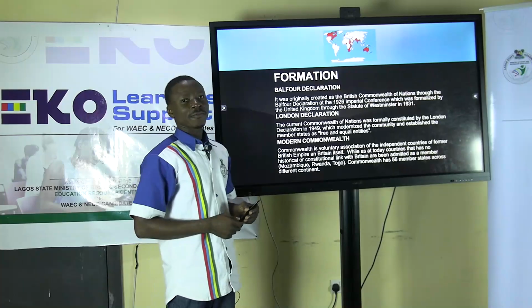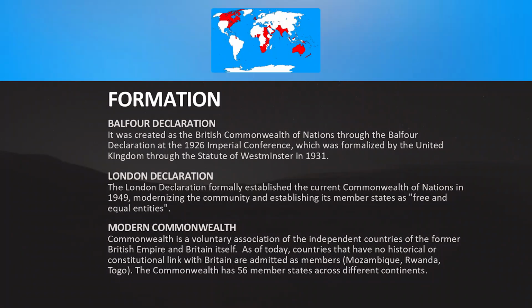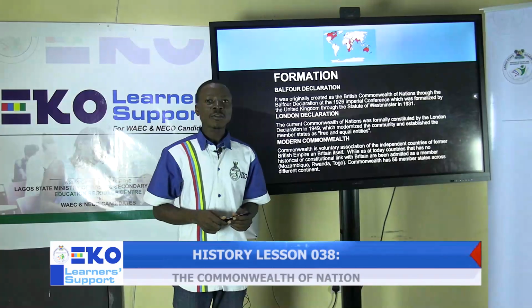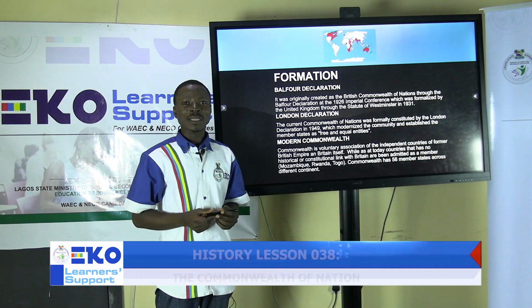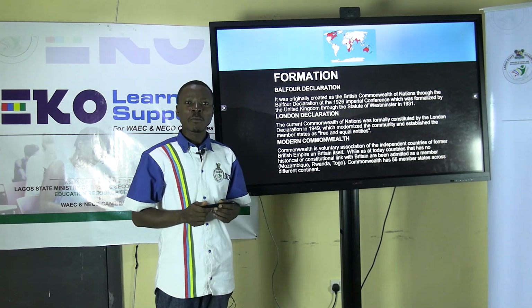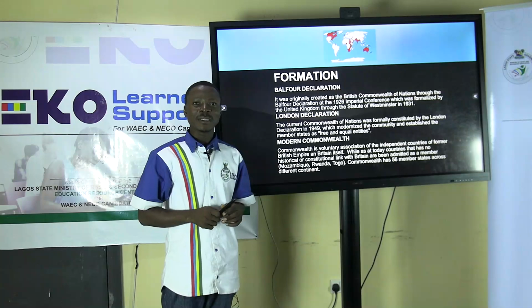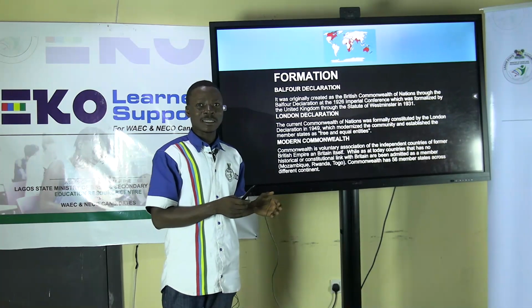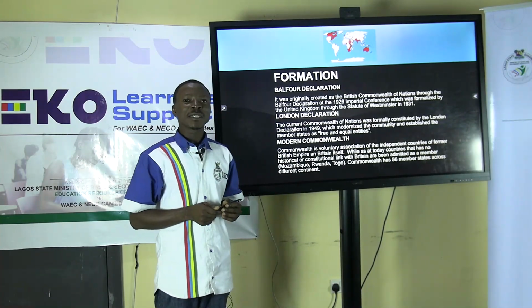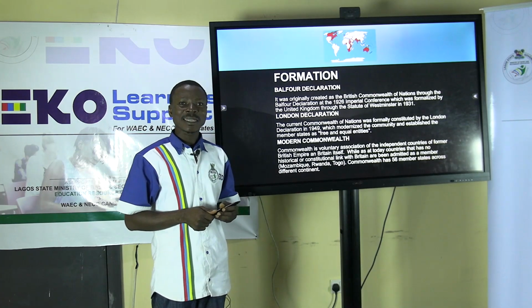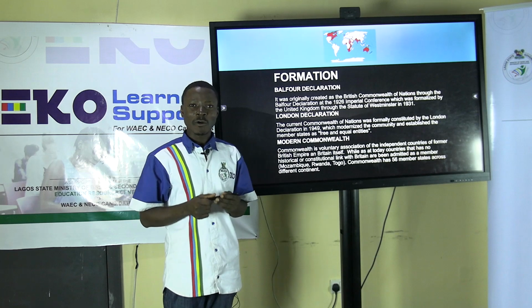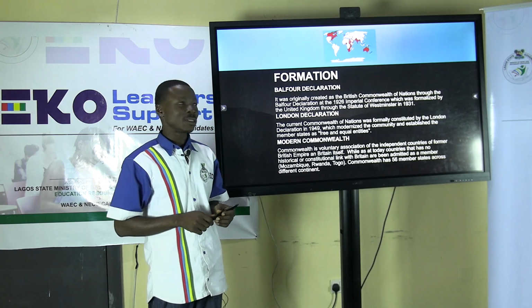When we are looking at the formation of the Commonwealth of Nations, initially, just as we said, the Commonwealth of Nations can be traced to the British Empire, because its creation started from the self-governance process of the former British Empire, starting from Canada, as they were getting self-government recognition, then Australia and New Zealand.